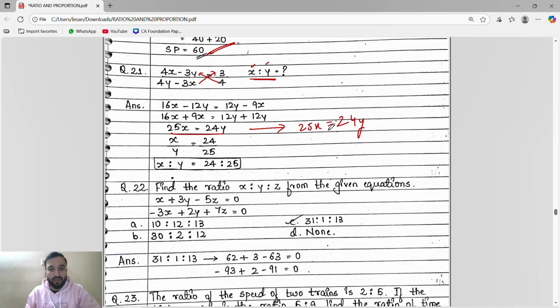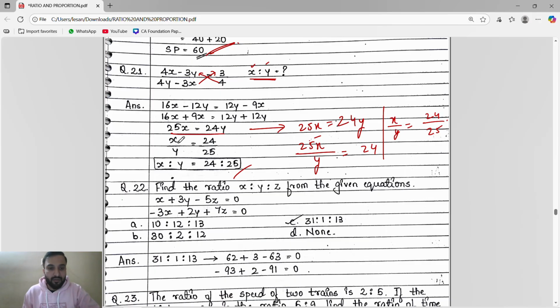So we have to find x by y. So I will bring the y this side. So 25x divided by y equals 24. Now we have to find x by y, so 25 I will send that side. So it will become x by y equals 24 by 25. Done. x by y equals 24 by 25.